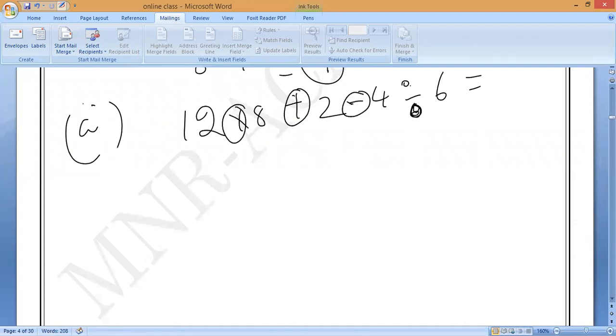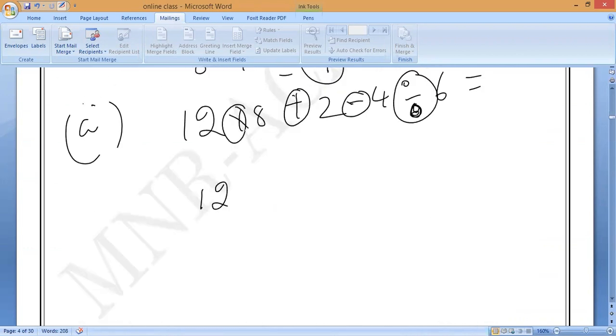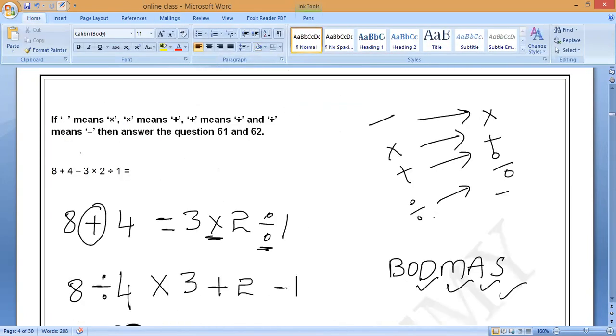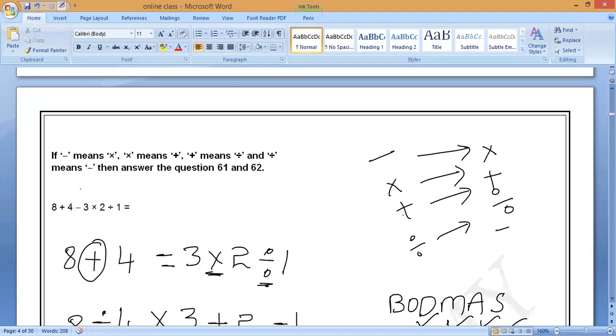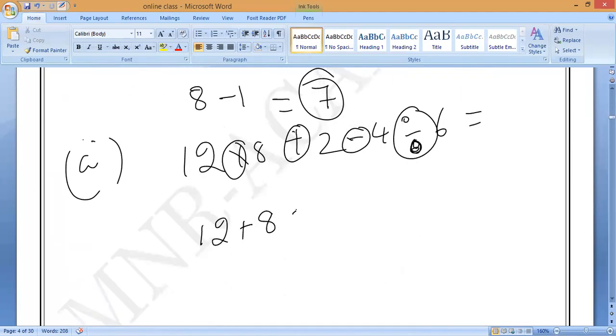Wrong. 12 multiplication will become what? Multiplication will become plus. Correct or not? Plus will become division. Next, minus will become multiplication. Multiplication and division will become minus. Yes or no?